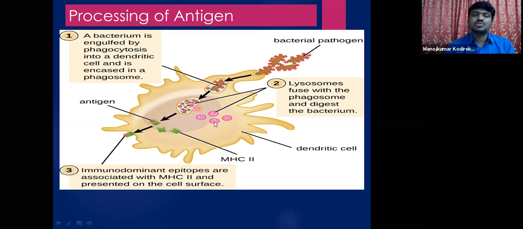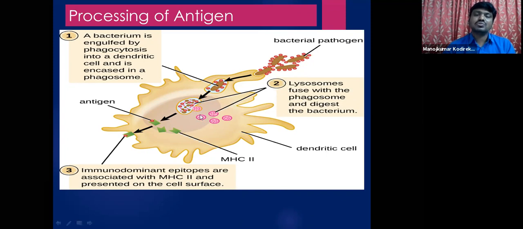And now each such piece is called an antigenic fragment. Once the pathogen, it may be a bacterial pathogen, in this picture, this is the bacterial pathogen entering into the cell. Once it enters into the cell, what do these lysosomes do? They release the destructive enzymes, isn't it?